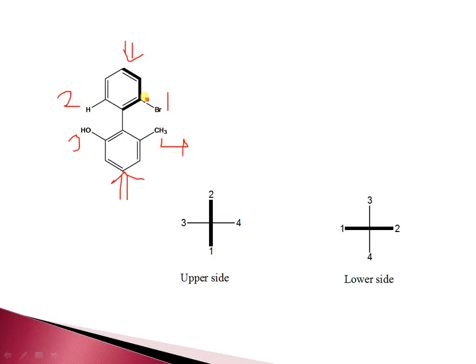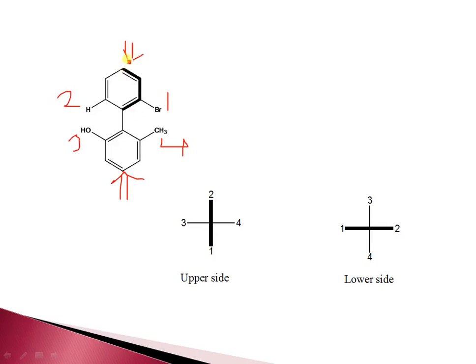Always, if the molecule is horizontal, the wedge and dotted groups are on the horizontal line only. Don't rotate the molecule, directly view this molecule from the upper side and the lower side.